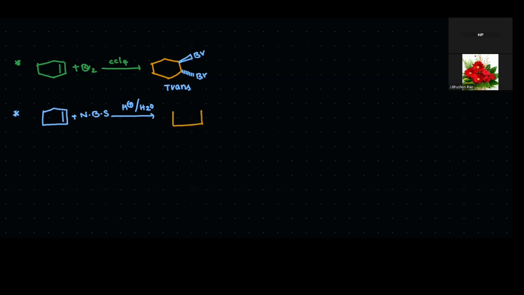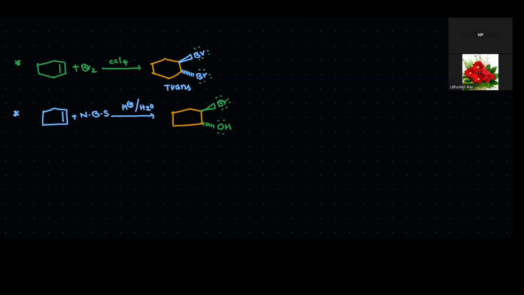Now, in these two cases, OH, Br. Again, here each bromine has 3 lone pairs of electrons. That's why trans. Here also bromine has 3 lone pairs of electrons. Oxygen has 2 lone pairs of electrons.